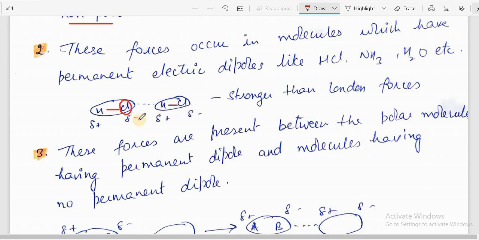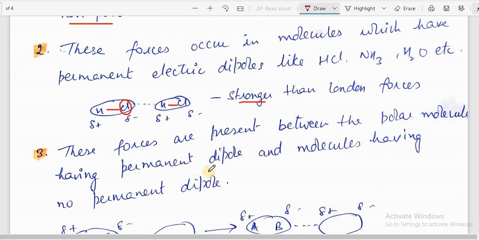So opposite charges attract each other, so this positive end will attract the other molecule through hydrogen. So these attractions are present, and these are stronger than London forces. These forces are stronger than London forces because these are between dipolar molecules, or dipole-dipole interactions, and earlier we have done only the non-polar atoms or molecules.